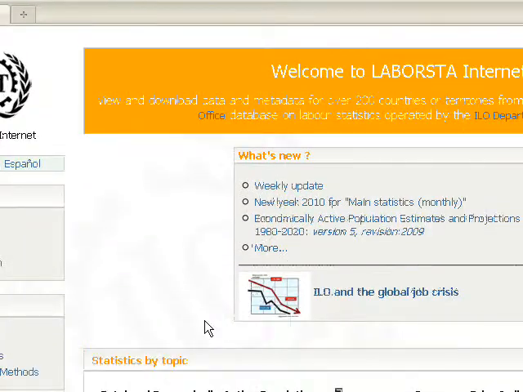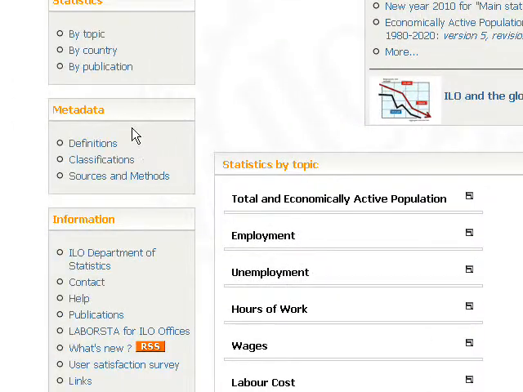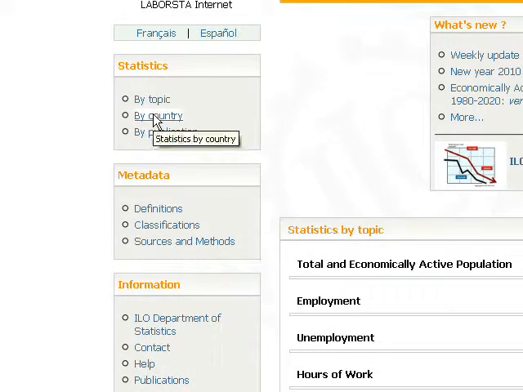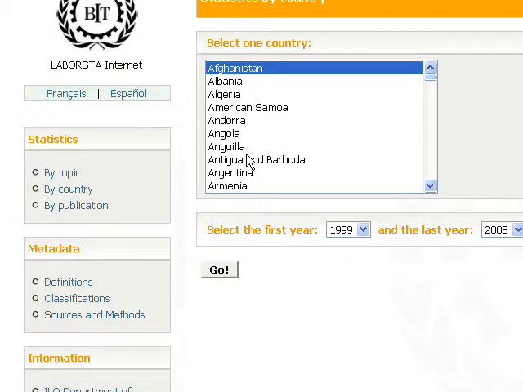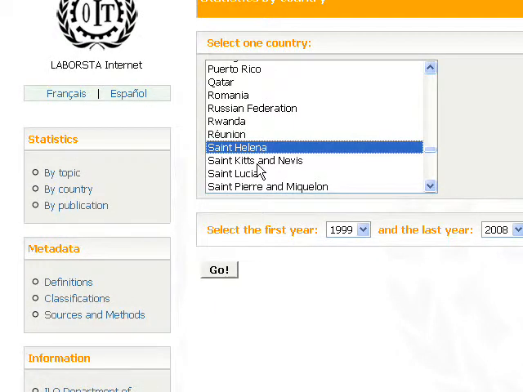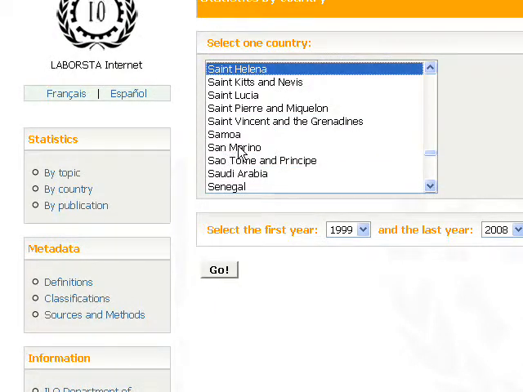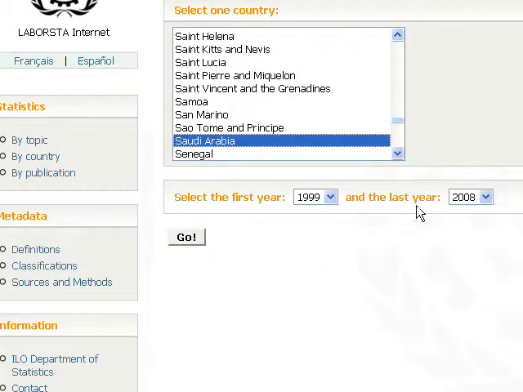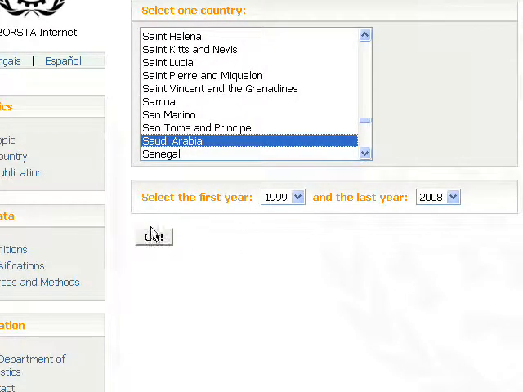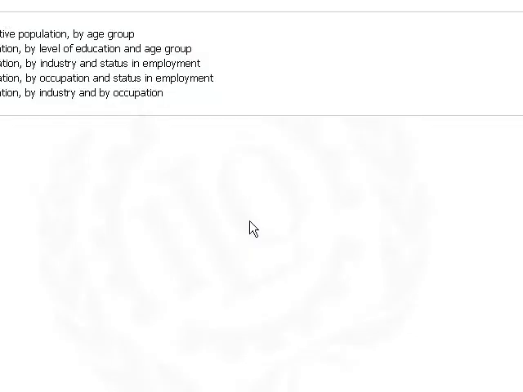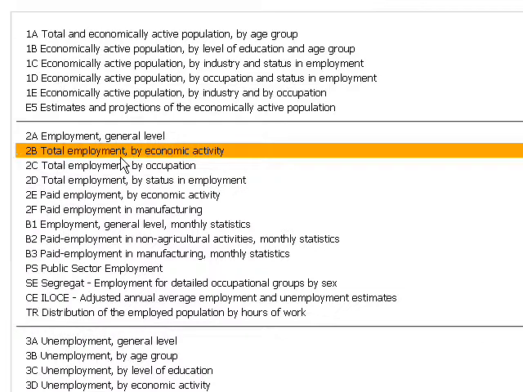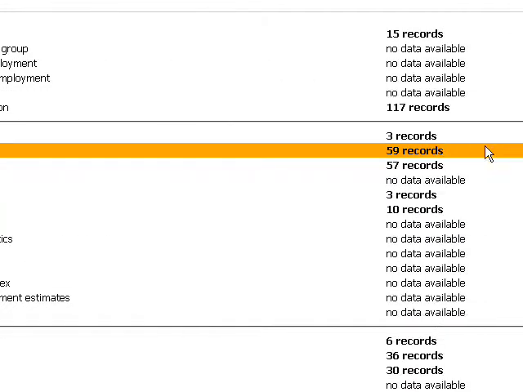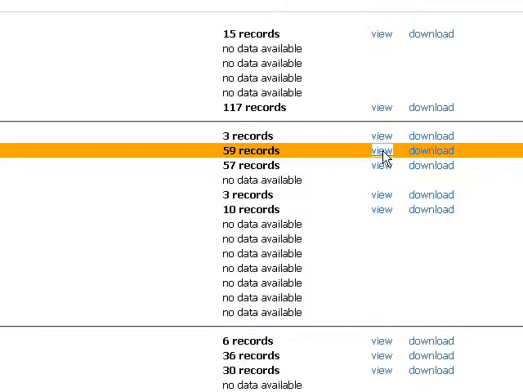Okay, so what I did is I opened this and I went over and did by country, and did the same thing for Saudi Arabia, and I just did the basic years there. Did go. And so here we have all kinds of things to look at there. Here's one, total employment by economic activity. I think that's what we're looking for there. We'll view those statistics.